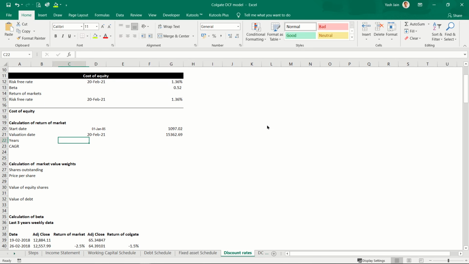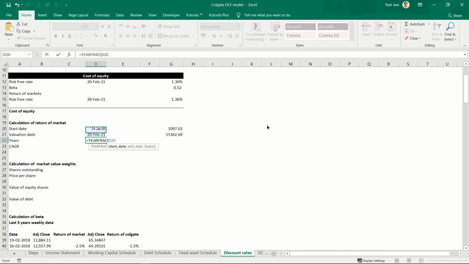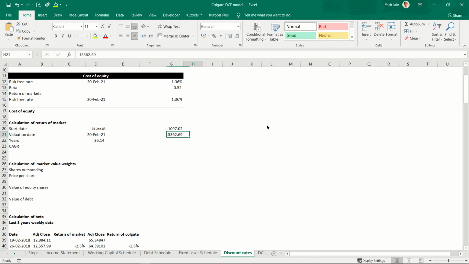Enter. Okay, so how many years have passed? I can simply use YEARFRAC here, start date and end date on actual basis. In 36.14 years NYSE composite has grown from 1097.2 to 15362.